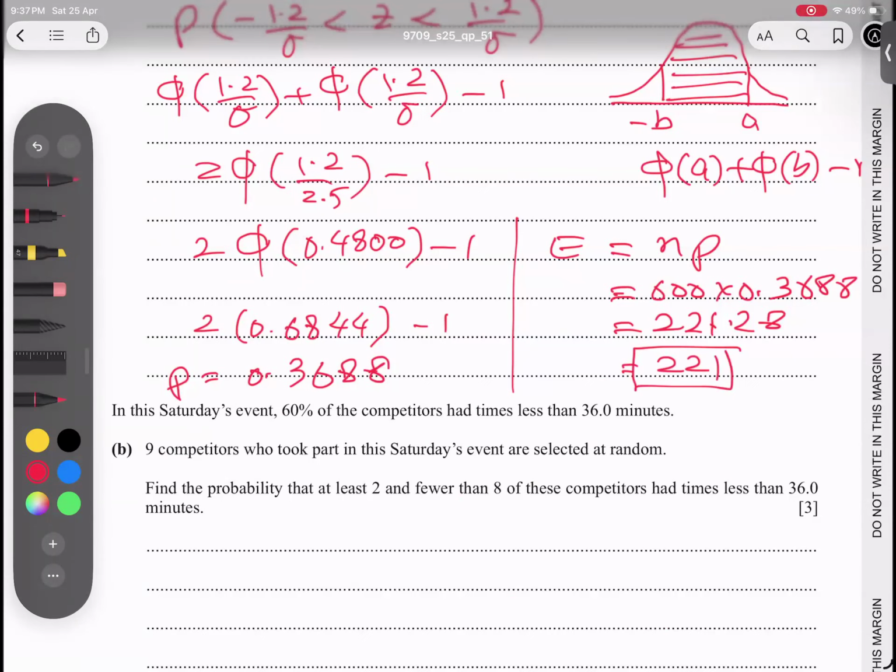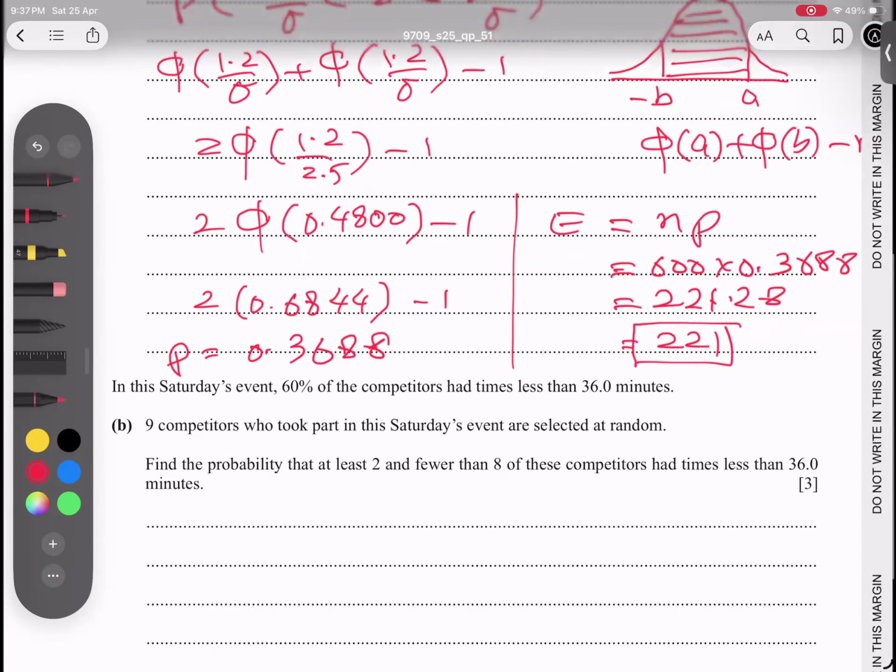I hope this part is very clear. And now let's go to the next part.